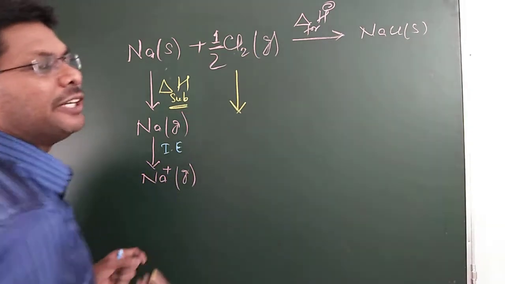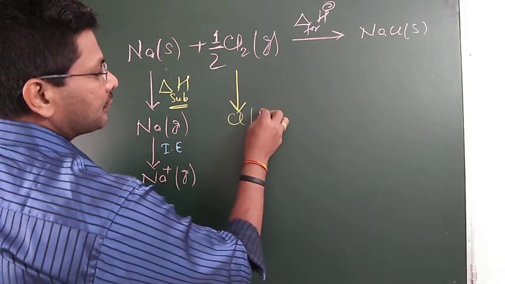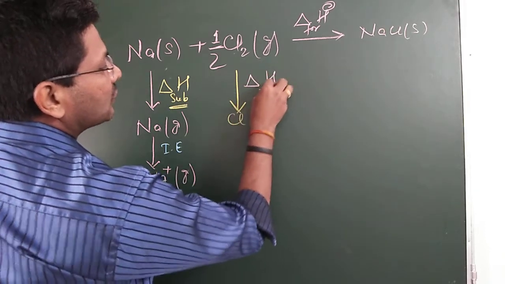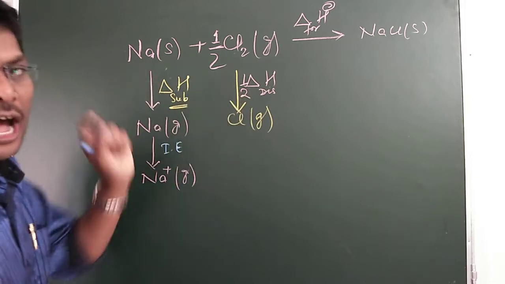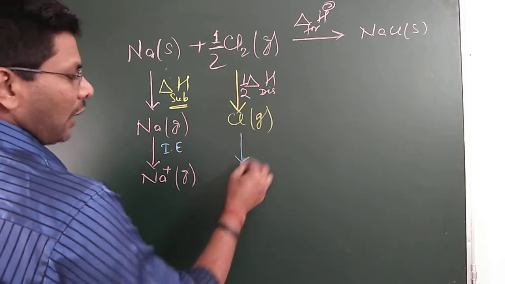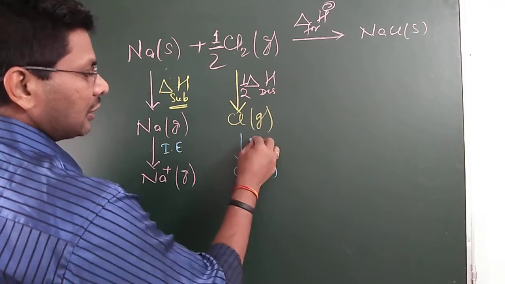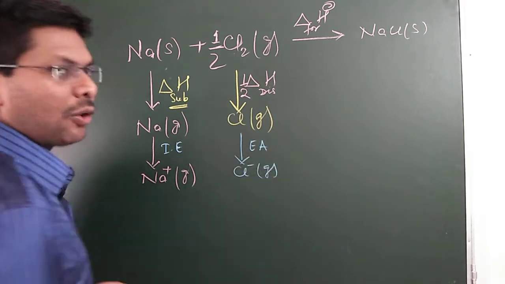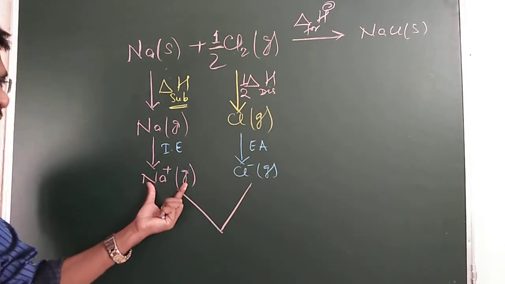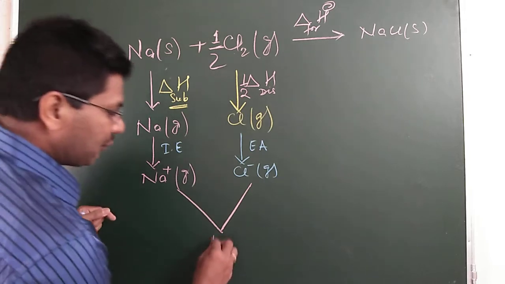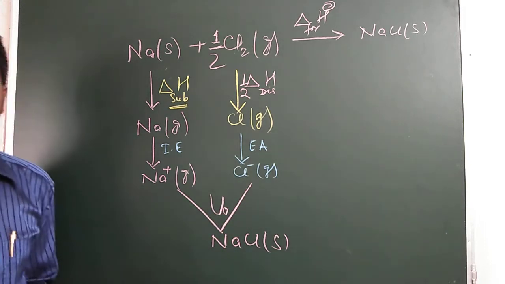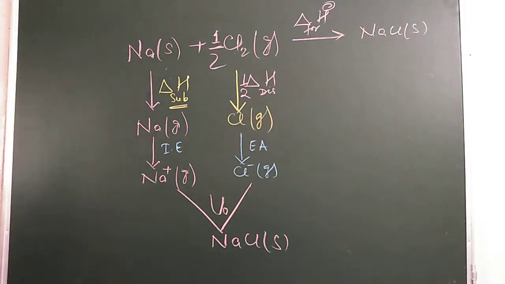Chlorine molecule has to be dissociated into chlorine atoms. This process requires enthalpy of dissociation, and since we are taking half mole, it is half enthalpy of dissociation. Now chlorine gas is converted into chloride ion, the amount of energy required is called electron affinity, or electron gain enthalpy. And when sodium ion and chloride ion combine together to form sodium chloride solid, the amount of energy released is called lattice enthalpy.